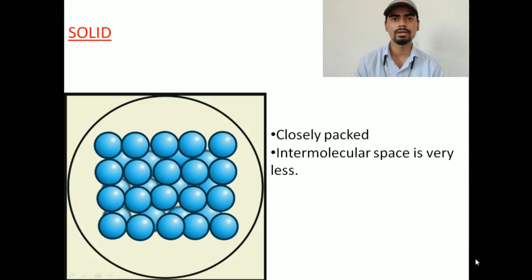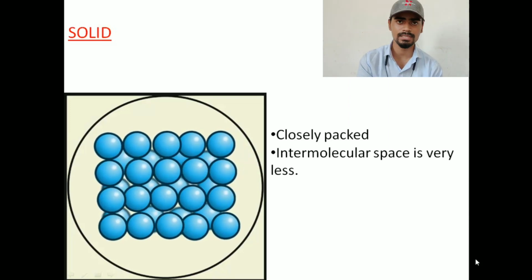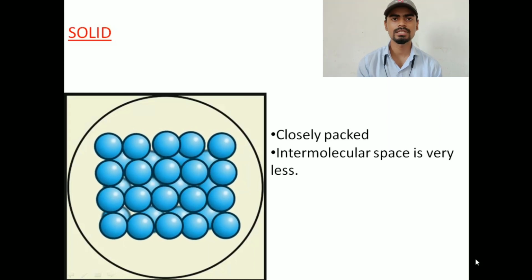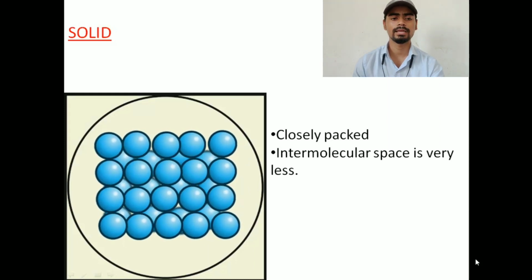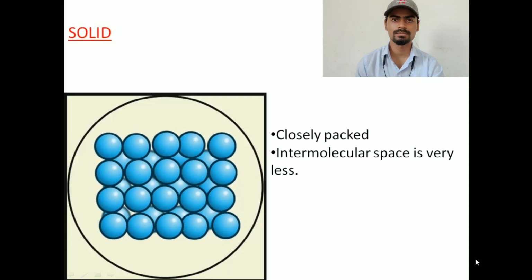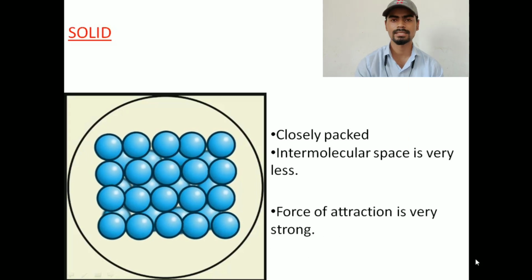Remember, in kinetic theory I told you that intermolecular space and intermolecular force are inversely proportional. So when I talk about the arrangement of the molecules in a solid, the intermolecular space is very less, so the intermolecular force will be maximum.